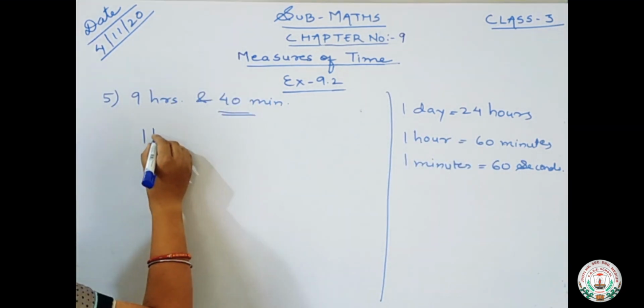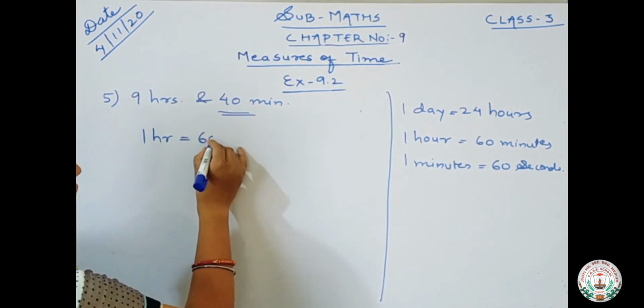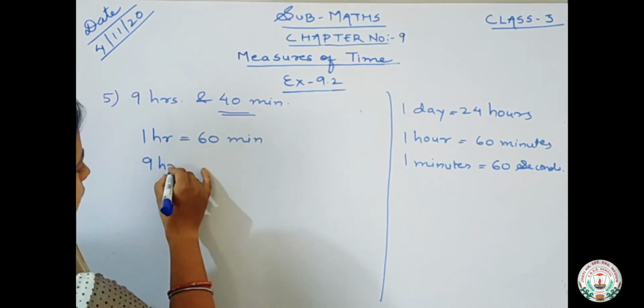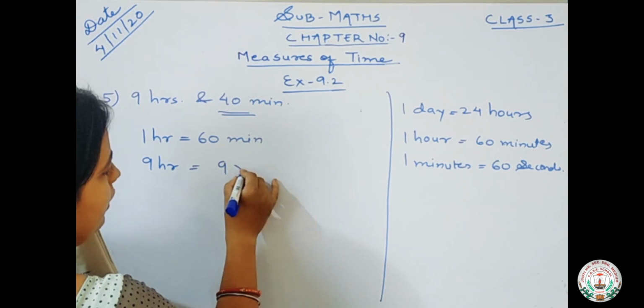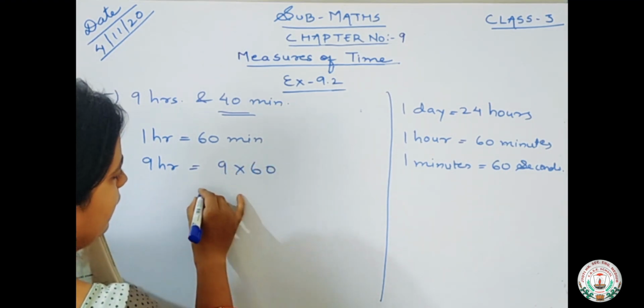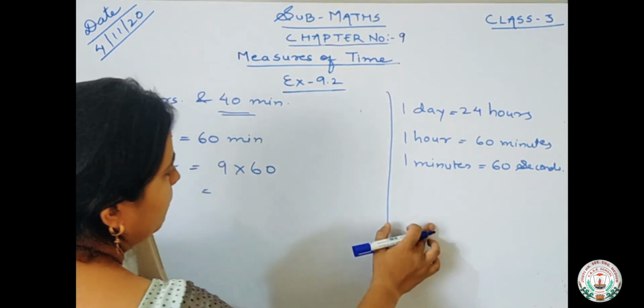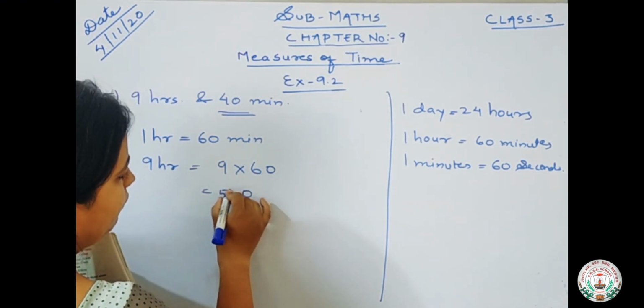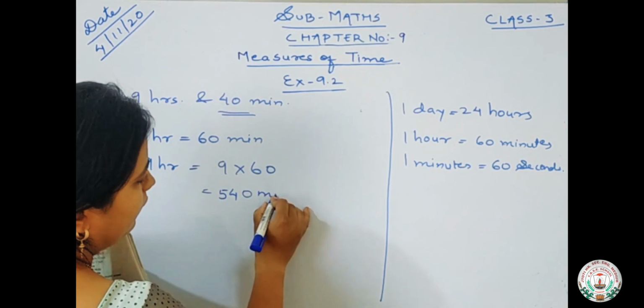We know that 1 hour is equal to 60 minutes. Then 9 hours will be equal to 9 into 60. So you will multiply here, you will get 9 times 0 is 0, 9 times 6 is 54, 540 minutes.